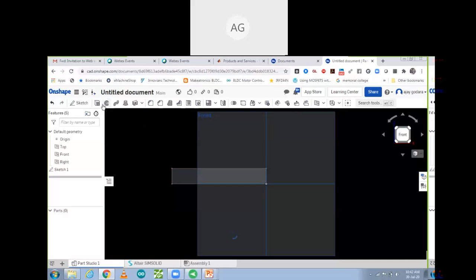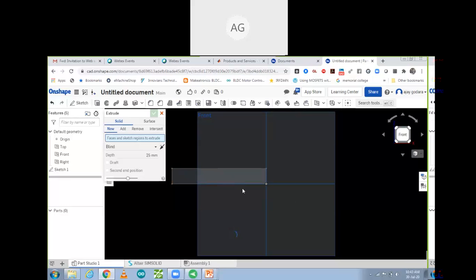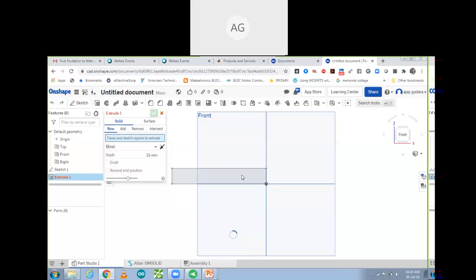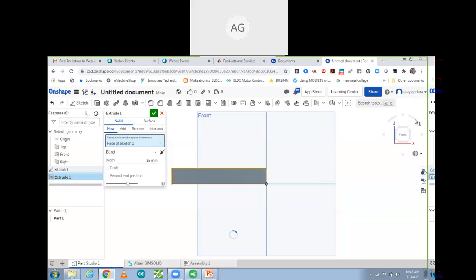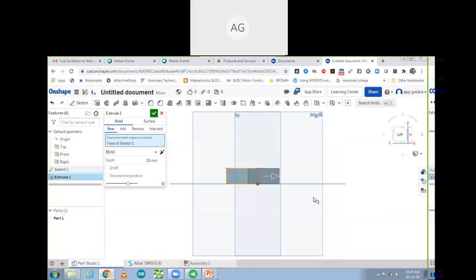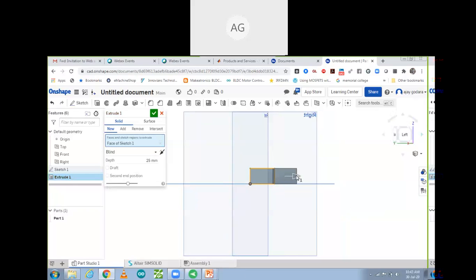So now you can go to extrude. Let it get complete. Okay, go to extrude. So as we are going to do extrude, you will be able to extrude this part that we did earlier also. Select face, this one face I want to extrude. So I selected this face. Now you can rotate it a little bit. You can see it in a different angle. Yes. This one you want to extrude, this part.